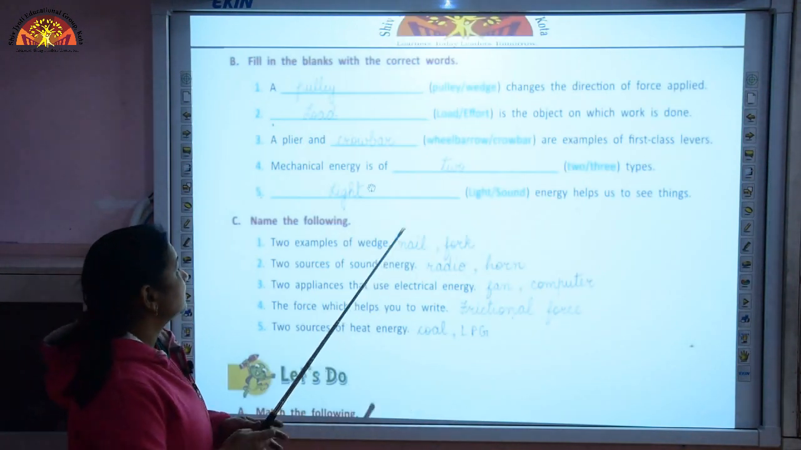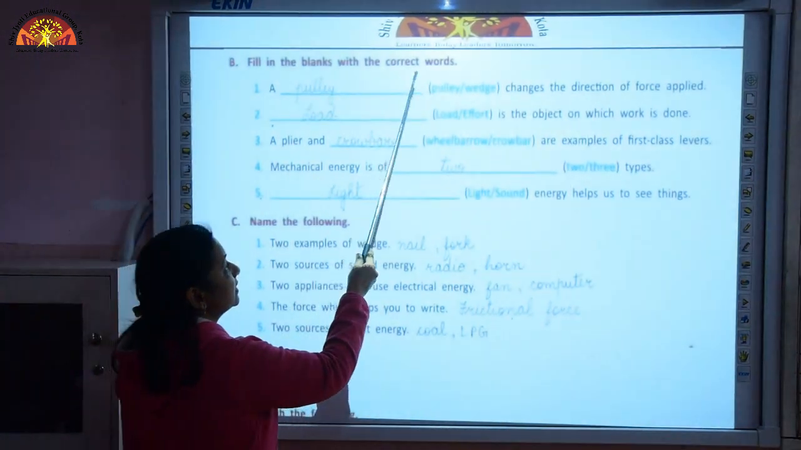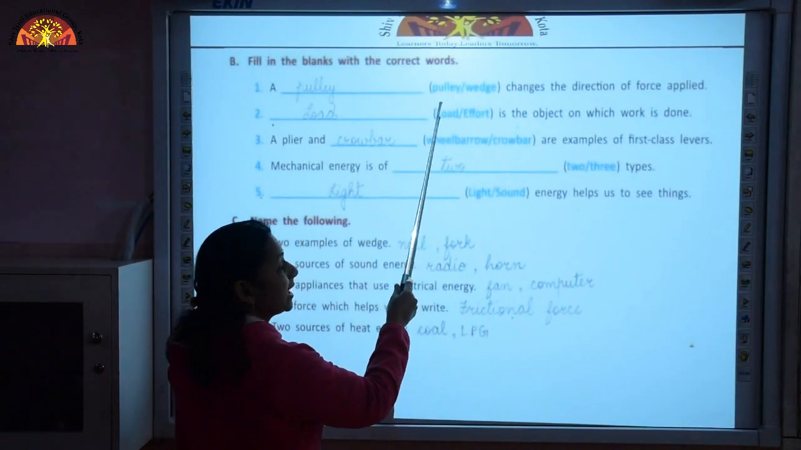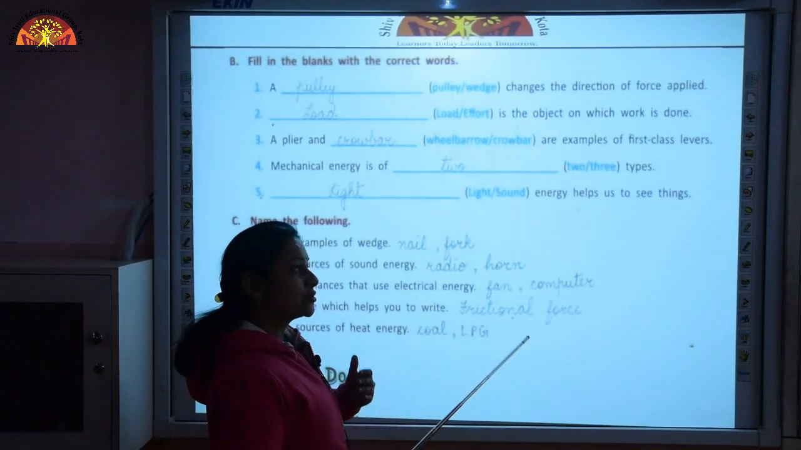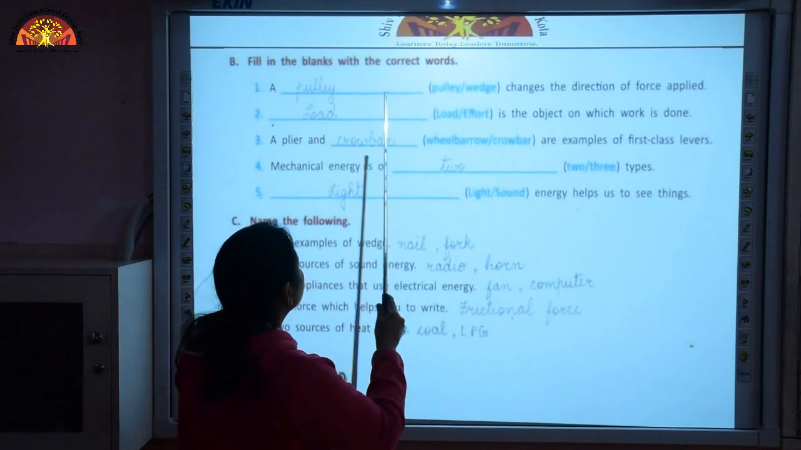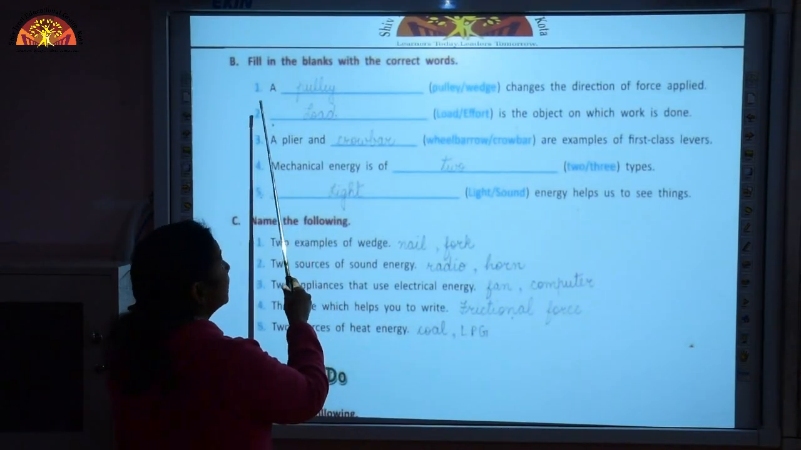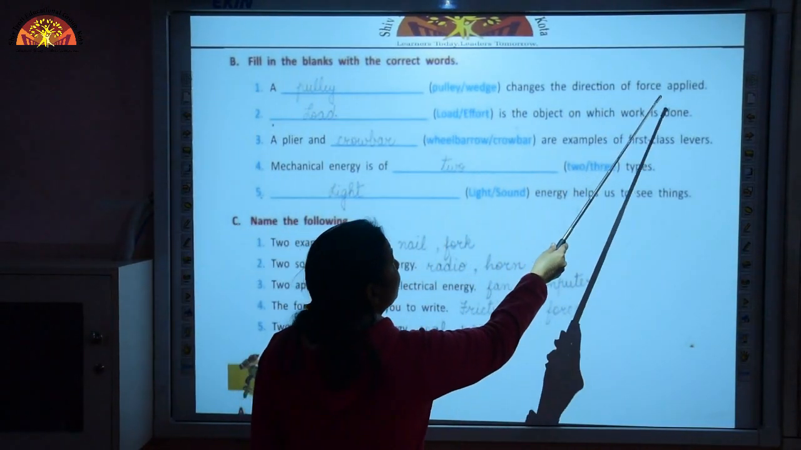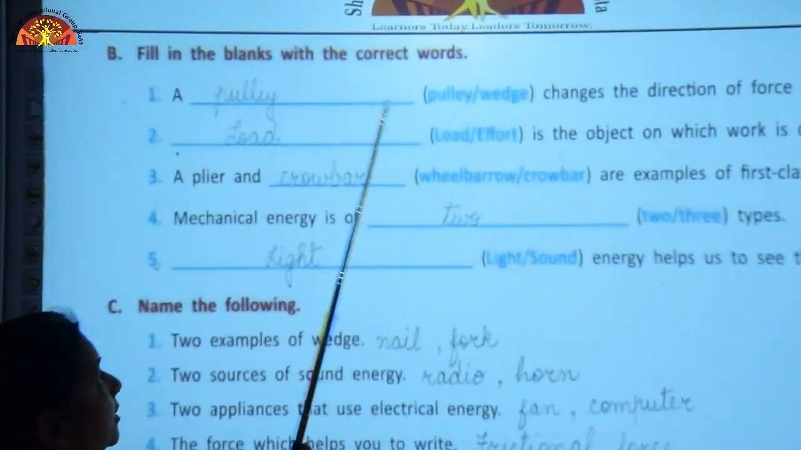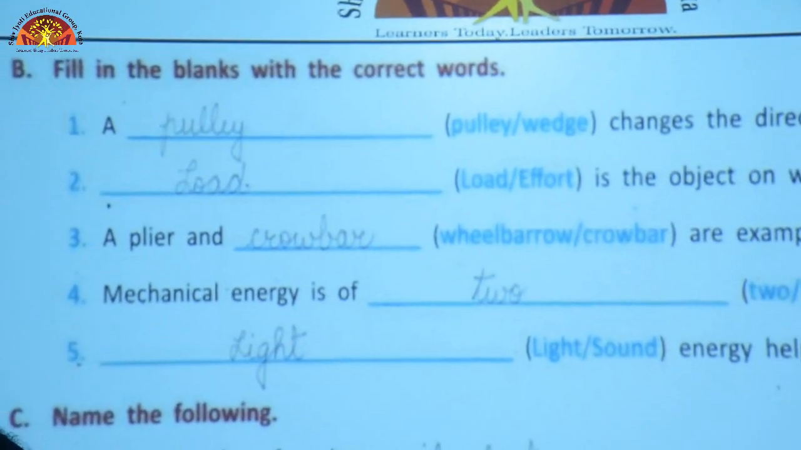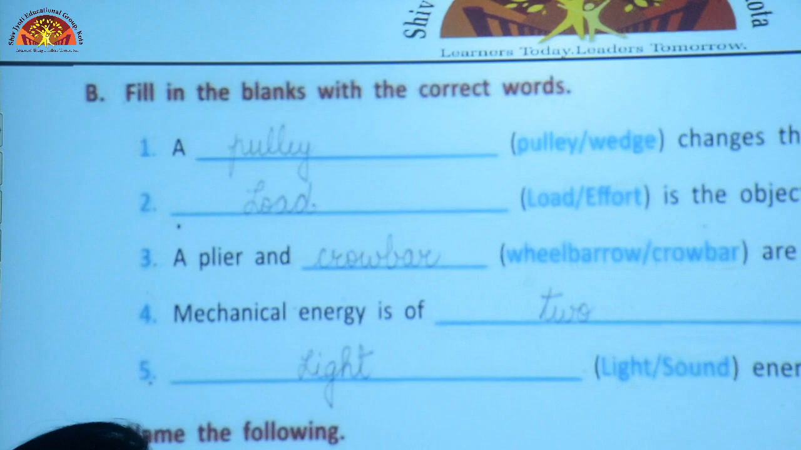Moving further, we have the second question, fill in the blanks with the correct words. Here in the bracket we are given 2 words, we have to choose the correct one and put it in the blank provided. A dash changes the direction of force applied. A pulley is used to change the direction of force.